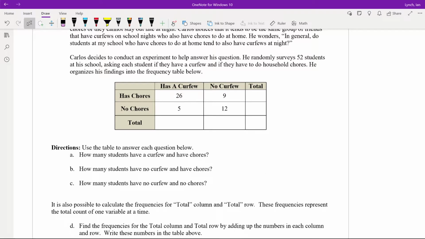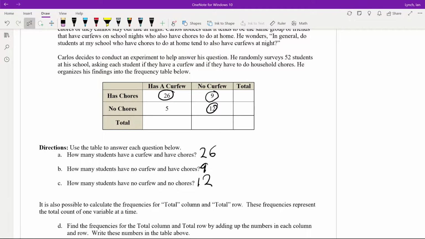So how many students have a curfew and have chores? We're going to look at has a curfew and has chores, where they intersect, and that's 26 students. Now, no curfew and chores, we're going over here to no curfew, and we're looking at the row that is has chores. There are 9 of the 52 people he asked. And how many have no curfew and no chores? They have nothing to do at home. We got 12 there.